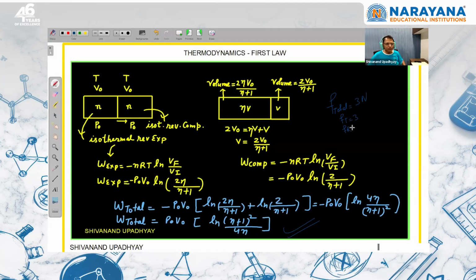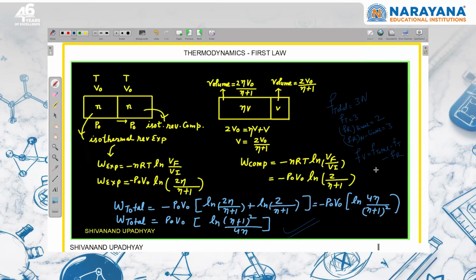Rotational will depend on whether the molecule is linear or non-linear. If it is linear, rotational will be 2. If it is non-linear, rotational will be 3. So vibrational will be total minus translational degree of freedom minus rotational degree of freedom. Okay. Thank you, sir.